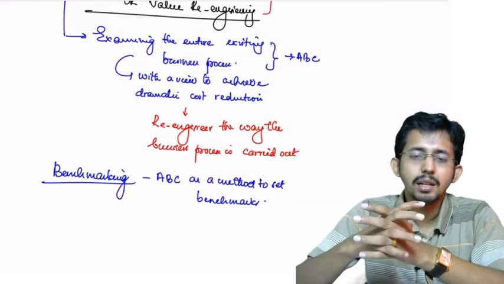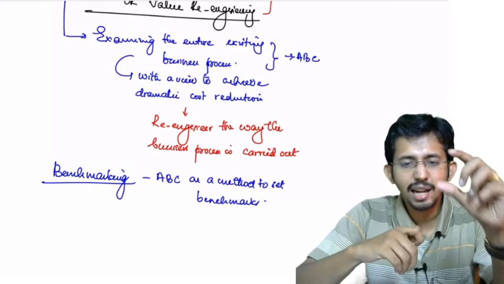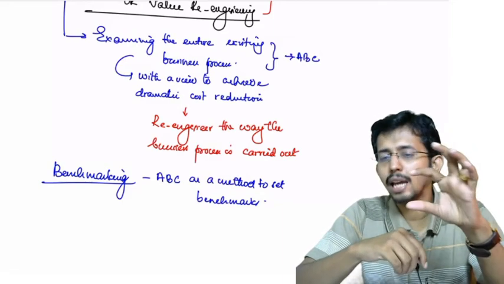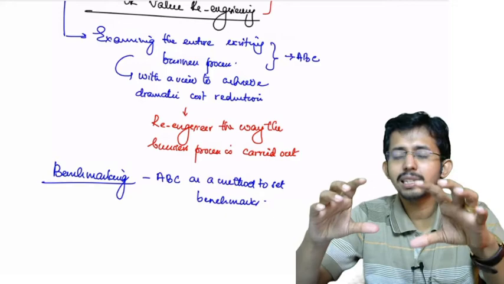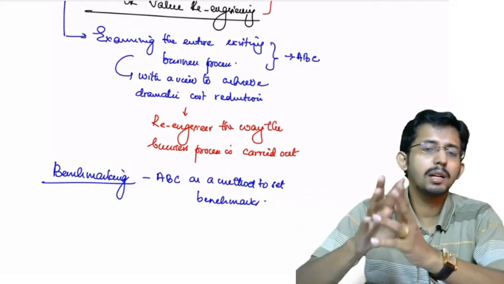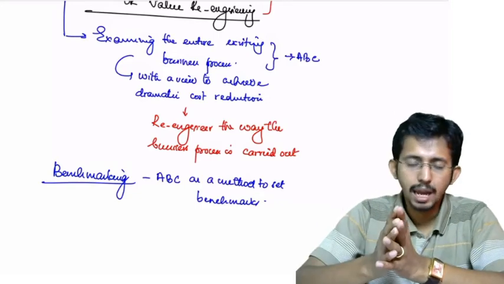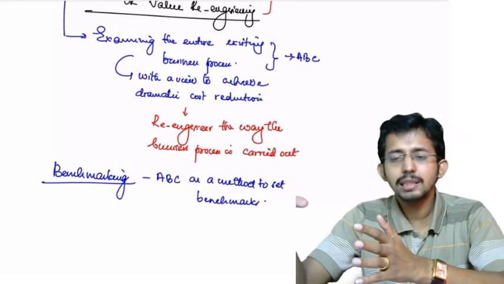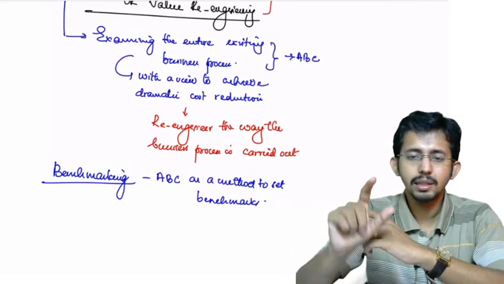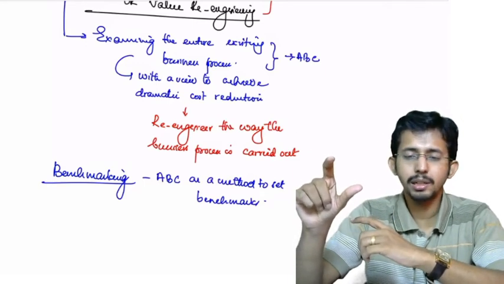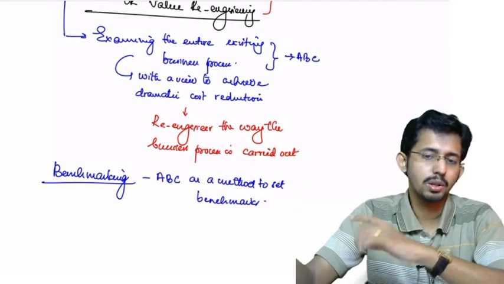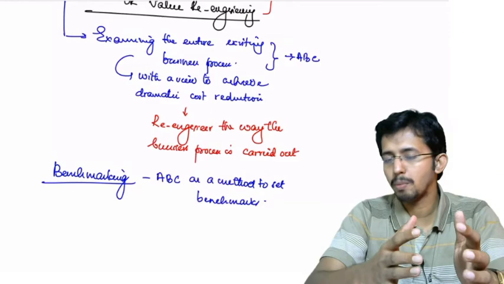Once you have identified the current advertising cost and advertising activities carried out by you, you can set benchmarks for that. Say your turnover is 100 crores, and there is another company with 100 crore turnover, and that company has an advertisement spending of say 10 lakh rupees, or you can say 1 crore rupees. So that becomes your benchmark.